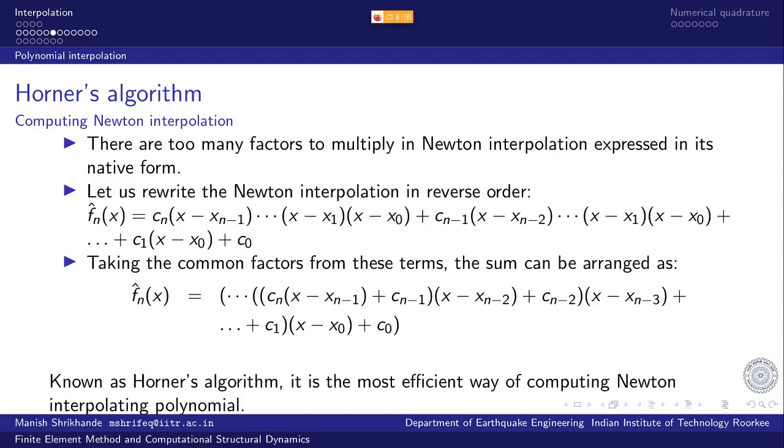So it's only the computational aspect. The interpolation polynomial still remains the same. I repeat, the nth degree polynomial which will pass through a given set of n plus 1 number of points is unique. Newton format and Lagrange format are merely different ways of expressing the same polynomial. If we simplify them and write both of them in the standard format, they would both eventually agree and have the same expression, functional form.